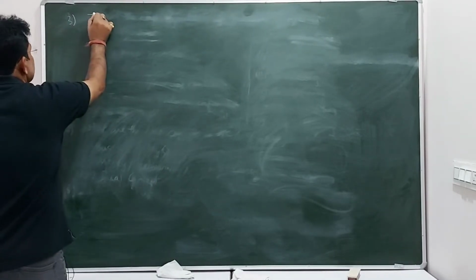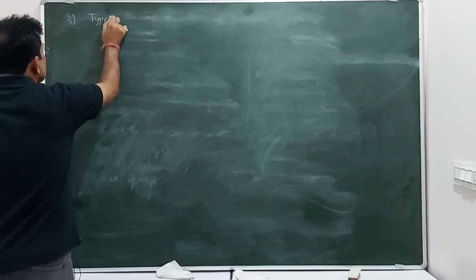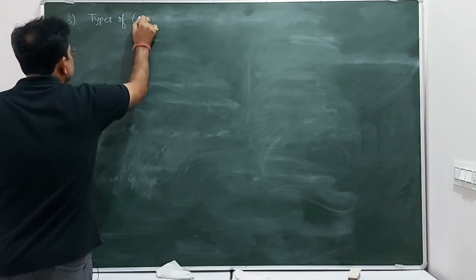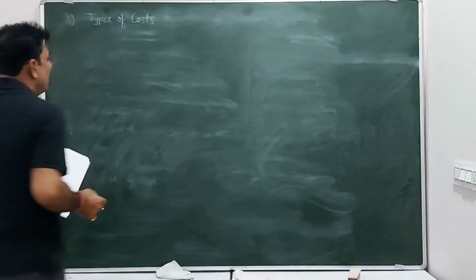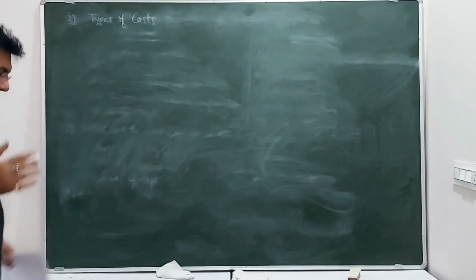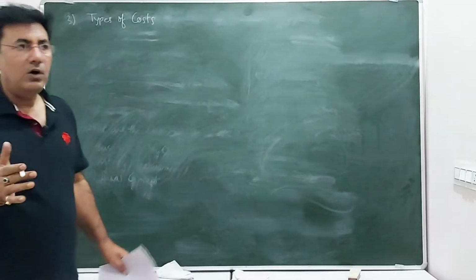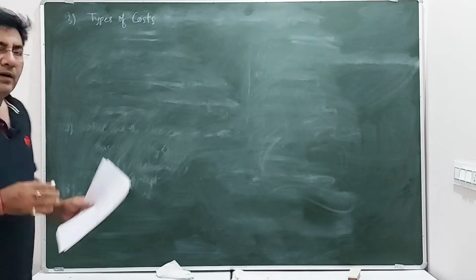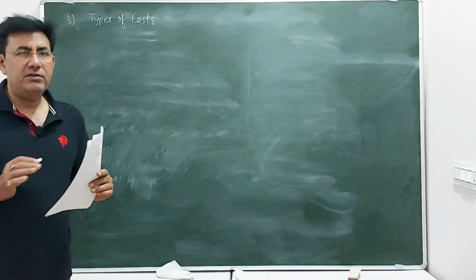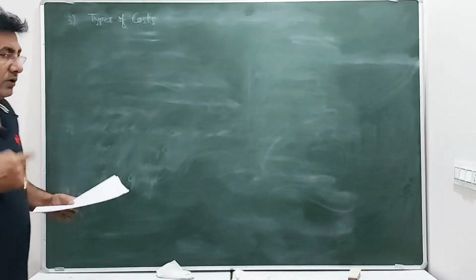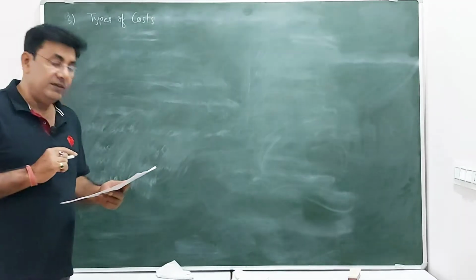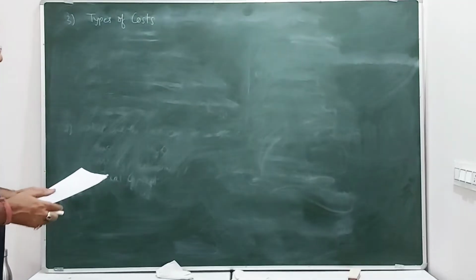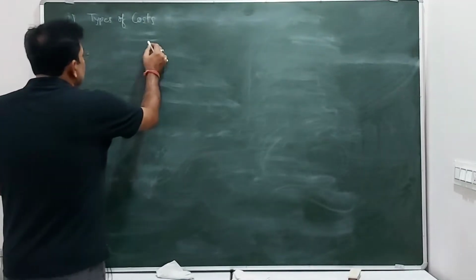Okay, so let's go to the third question. Types of cost, you get the question from here. Types of cost. So there are different bases or categories of dividing this cost. I will here only explain 3 types of categories, that is on the basis of functions, on the basis of variability, and on the basis of decisions.